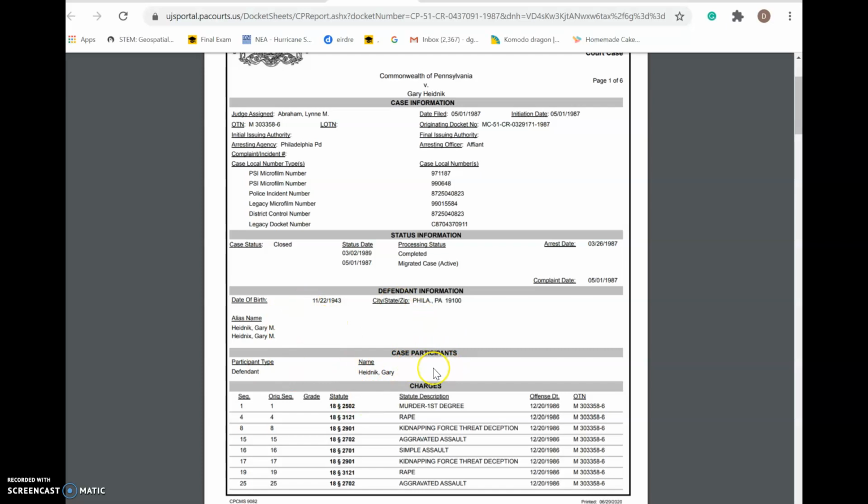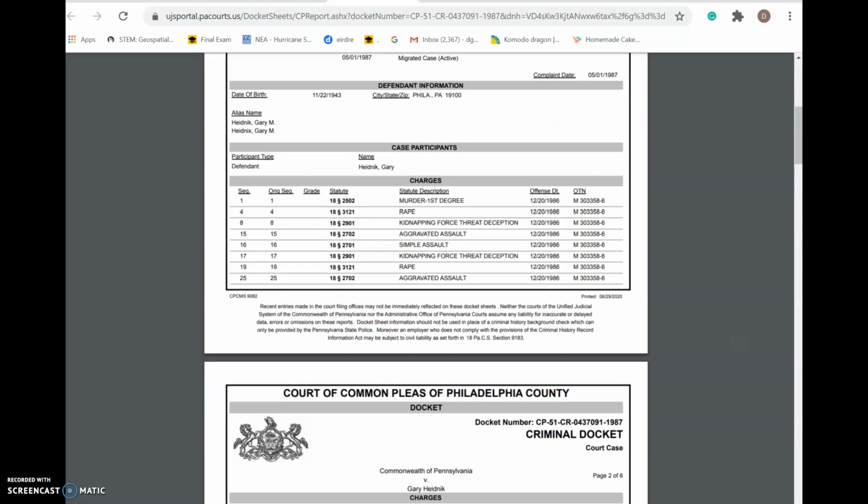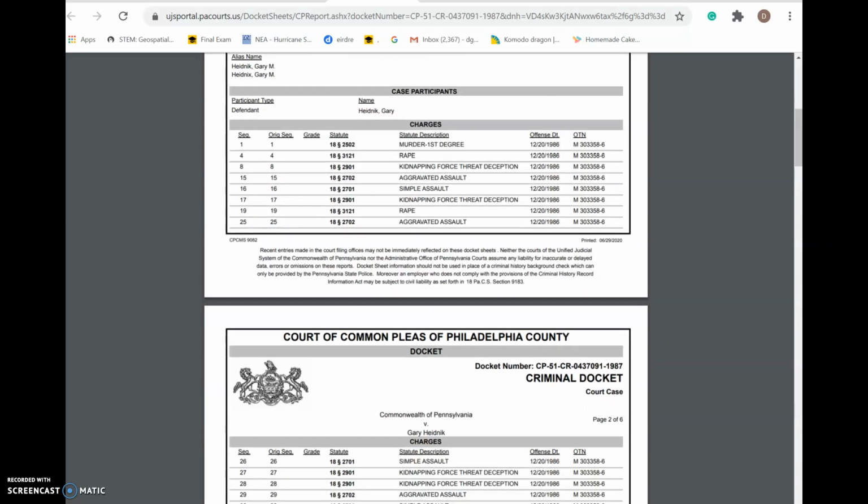He's the only individual, although there was an individual that was arrested with him, and that individual said that they would testify against him. But if there's somebody else, and this comes up, I think on the midterm, or actually before the midterm, maybe on a couple other ones, if there are other individuals involved in the case, they will be listed here. They may actually have their own docket sheet, but they'll say that there are participants within this case. So if it has more than one individual involved.